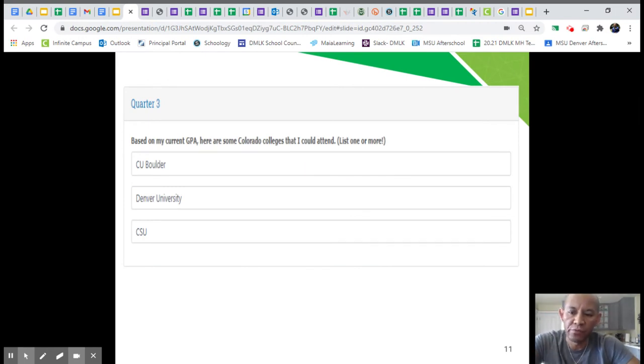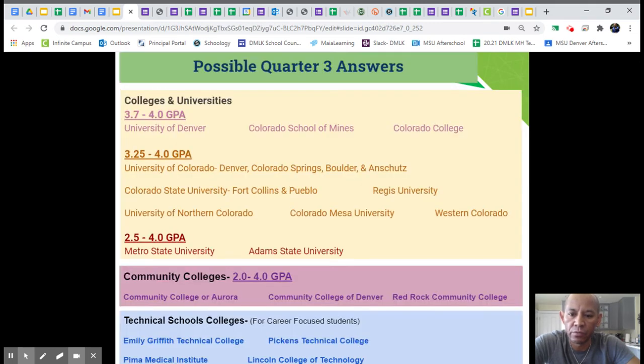Quarter number three, excuse me. So based on my GPA, here are some Colorado colleges that I can attend. List one or more. We actually want you to list at least two. And so remember, I gave you these possible answers for that question. And the question says based upon your GPA. The reason it tells you based upon your GPA is it wants you to think, do I have the GPA right now that's going to help me get to where I want to go?